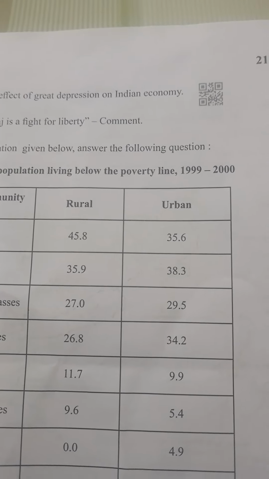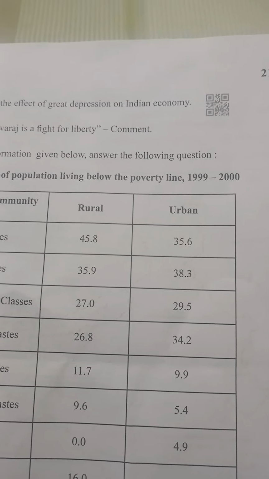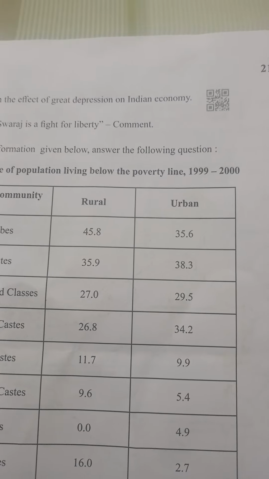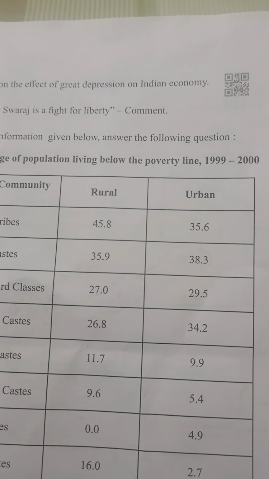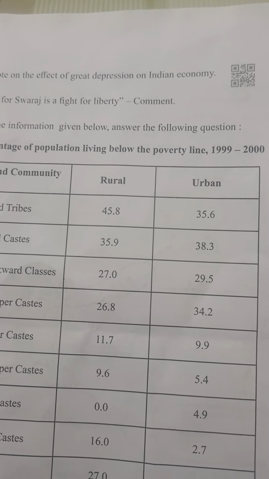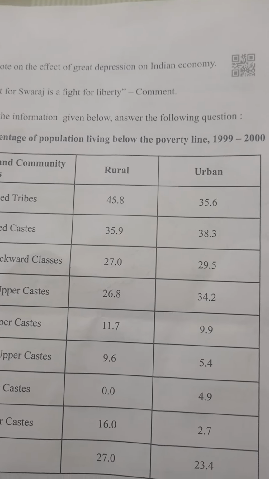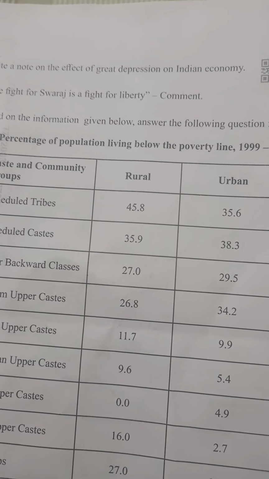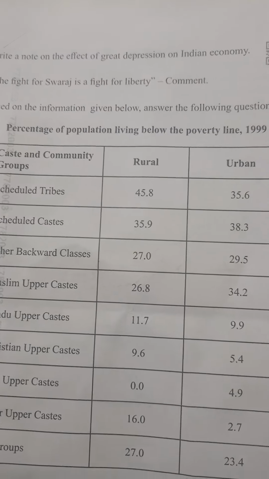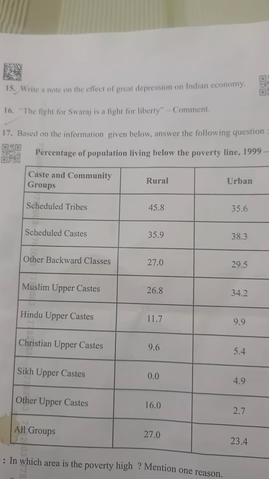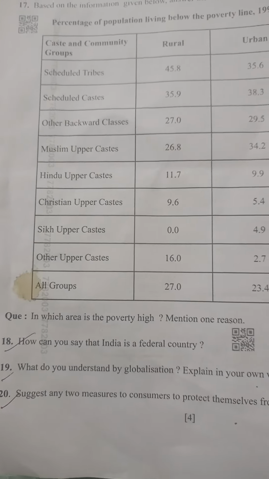The Great Depression had a severe impact on the Indian economy also. First one, decline in agricultural prices. Second one, fall in exports and trade. Third, industrial slowdown. Next one, increase in unemployment and poverty. Any other related points may also be given marks.